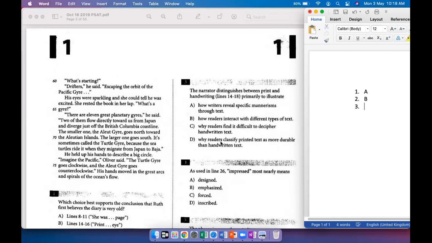So the way she reacted to the text, she interacted with the text, had to do with the handwriting that she saw in it, right? So it was how readers interact with different types of text. It's the interaction between the reader and the text. So that's option B. Do we want to look at the other options? It's not about mannerisms, right? That's not what we are talking about. It's not what the writer wishes to reveal. It's not about deciphering, trying to figure out what the text is saying and the reader finding it difficult. And it's not about durability, right? Here we are interested in an emotional response to the text, not in how long the text can last.